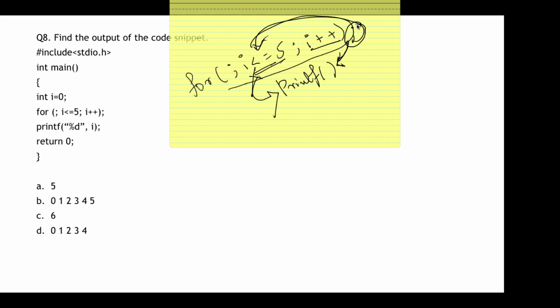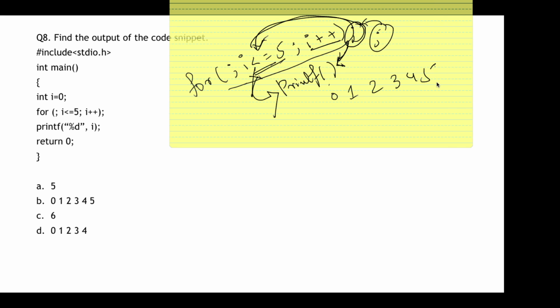So basically this semicolon is used after a for loop for repetition. Whenever you want the repetition to happen and you don't want the i value to be printed every time, you just want the final incremented value of i, at that point you can put this semicolon.